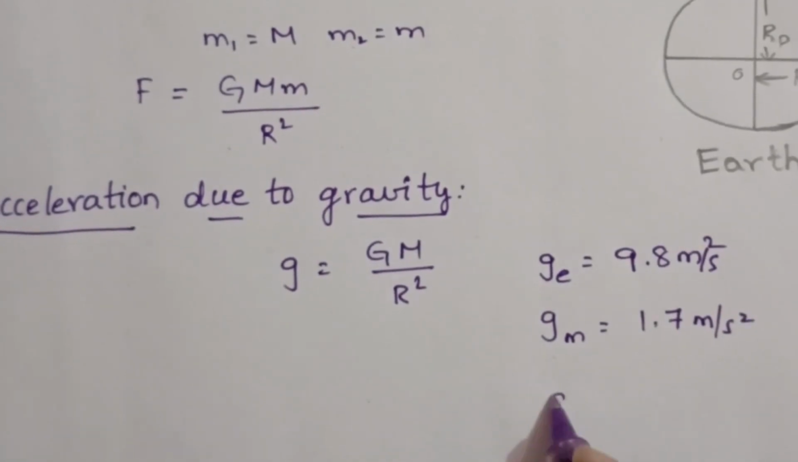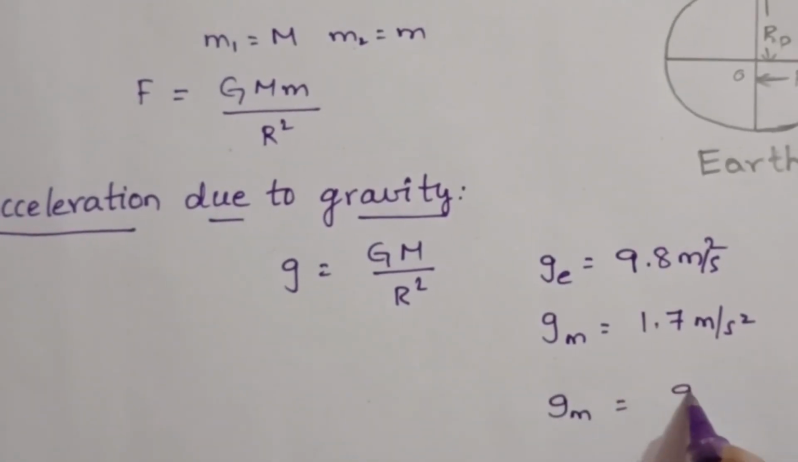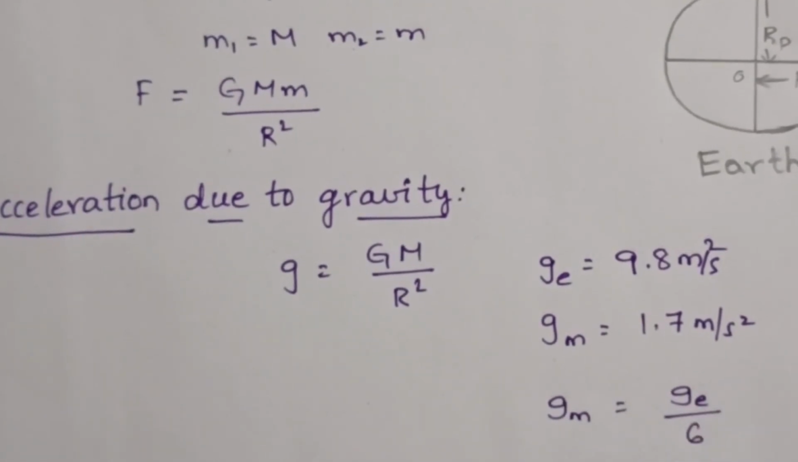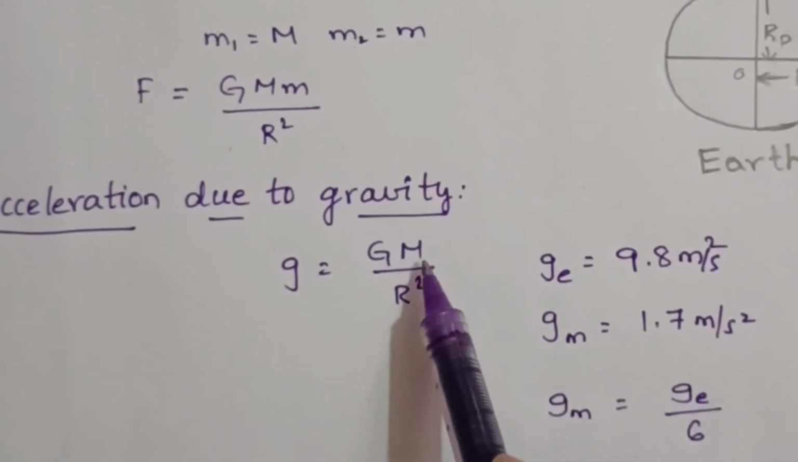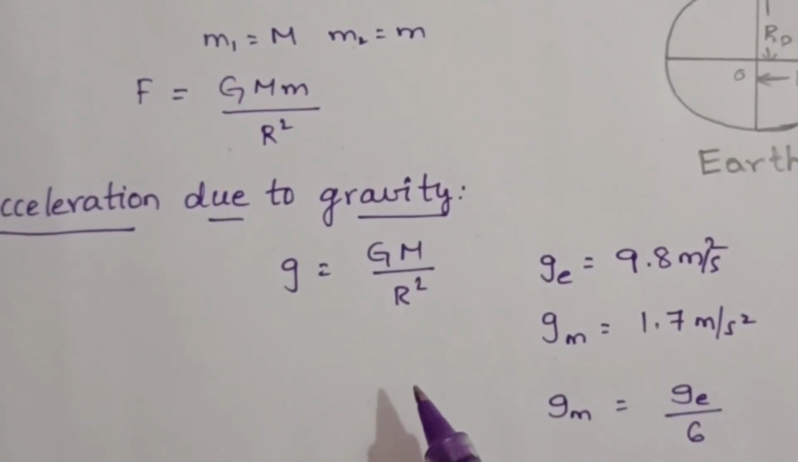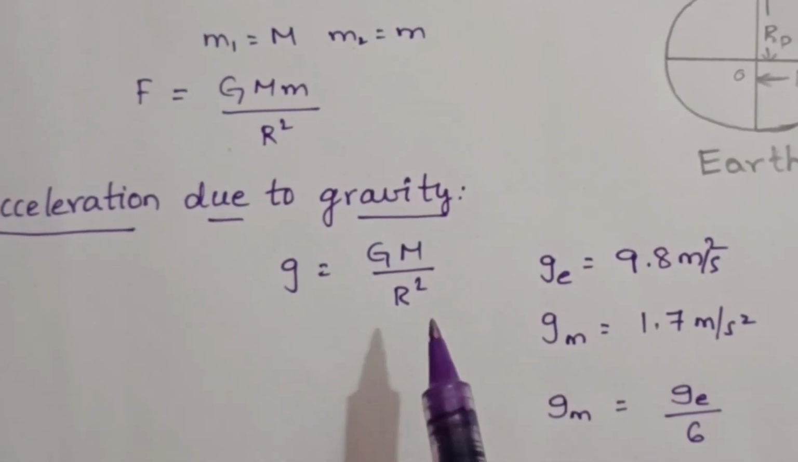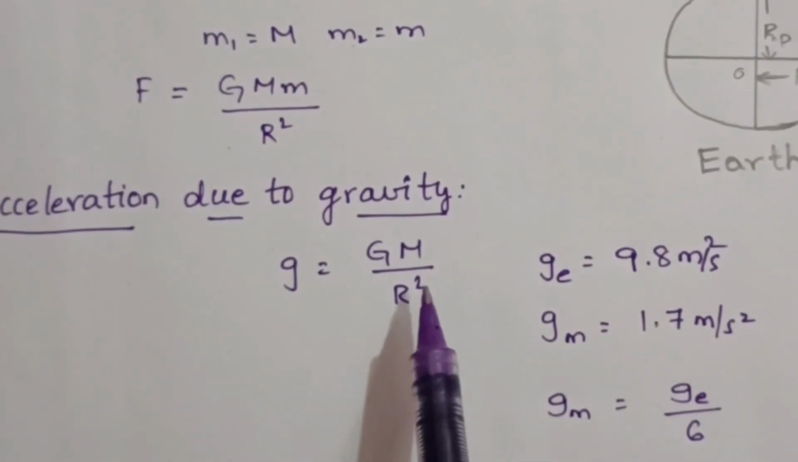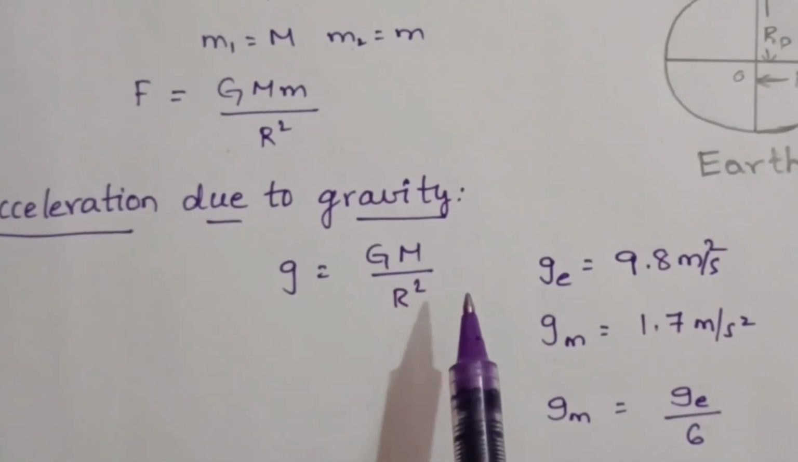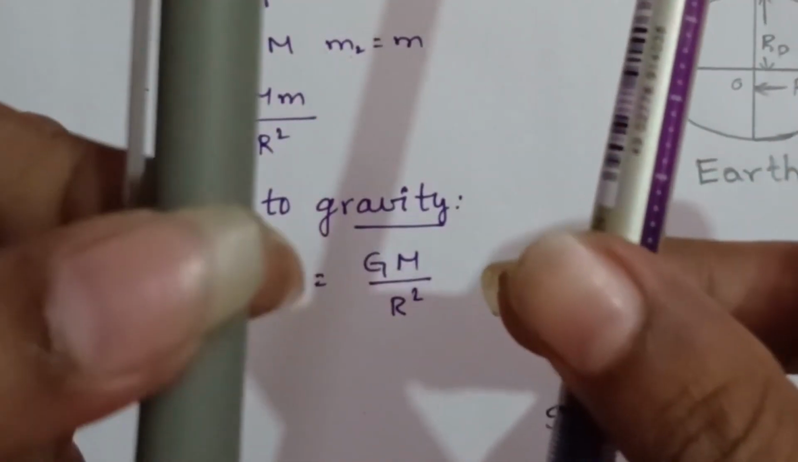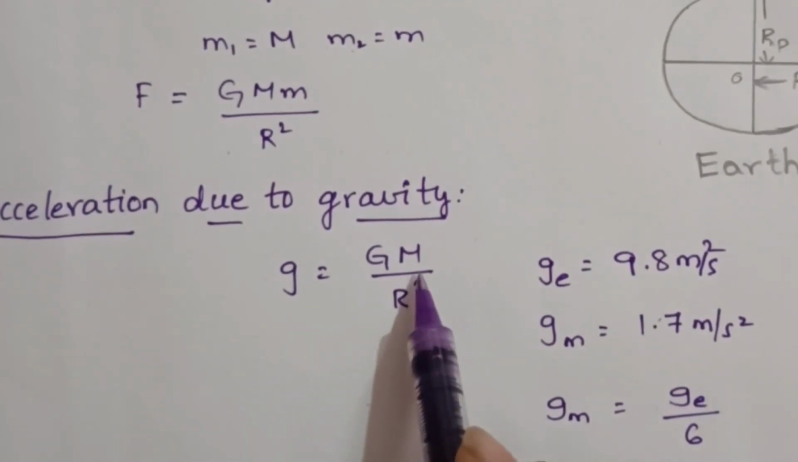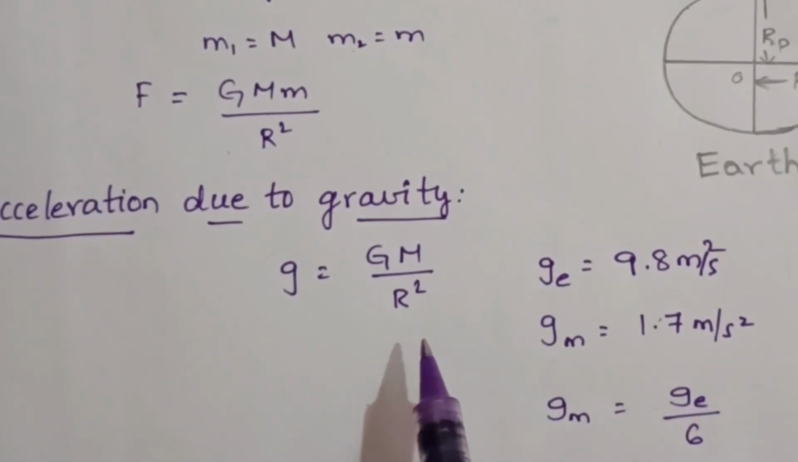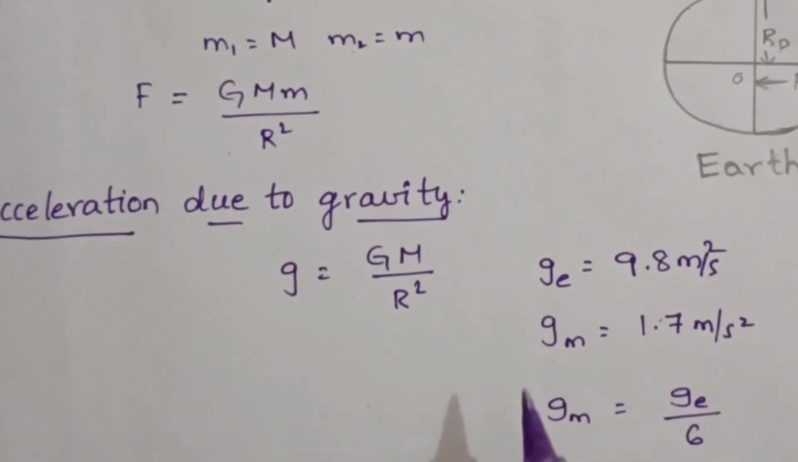If you take the ratio, the g value on moon is equal to the g value on earth divided by 6. Now we can say this g value depends on the mass of the planet and the radius of the planet, and it does not depend on the mass of the object. Remember, it does not depend on the mass of the object. If you drop a bigger object and a small object, both will fall at the same time.